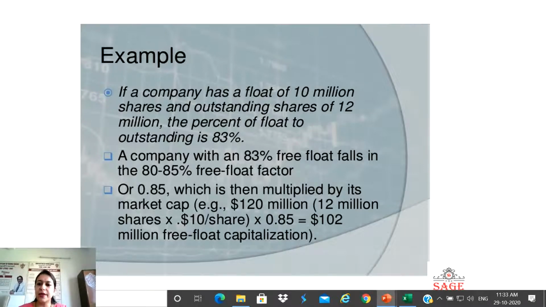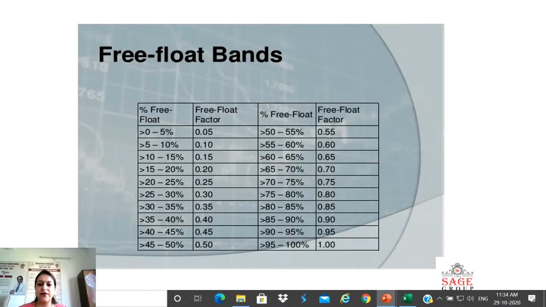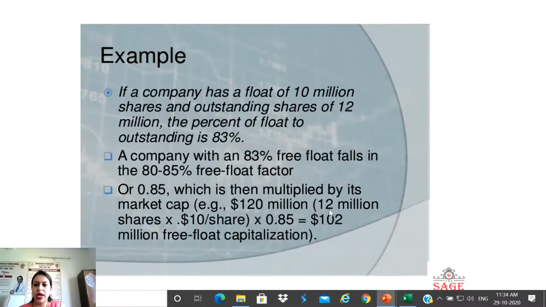Now, if a company has 83% free float, which category does it fall in? 80 to 85%. And in front of 80 to 85% float, you can see that the free float factor is 0.85. Now this 0.85 has to be multiplied by the market cap. The market cap will be 12 million outstanding shares multiplied by the current market price of $10 per share. So it comes to 120 million. That is the market capitalization only.